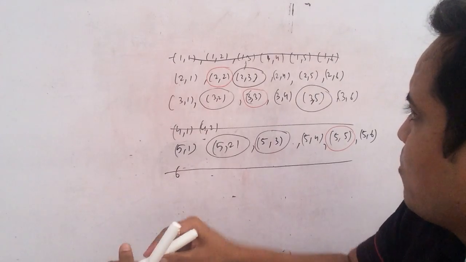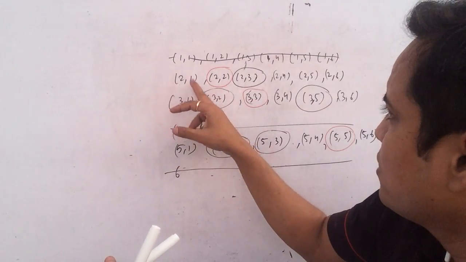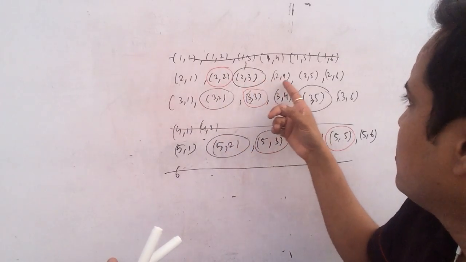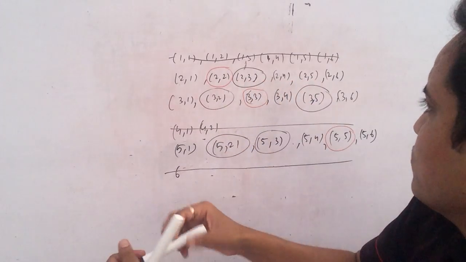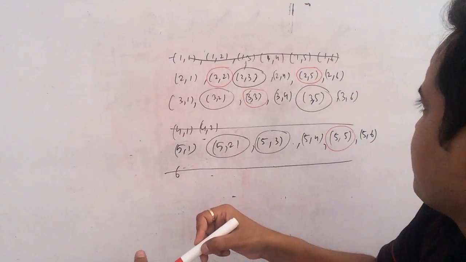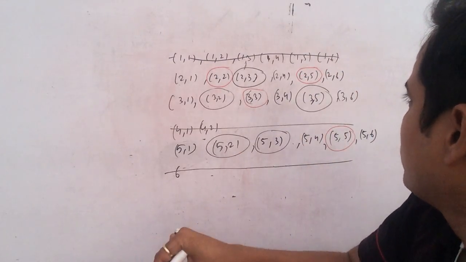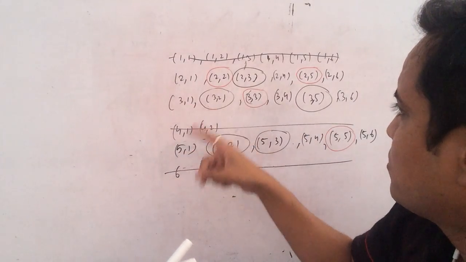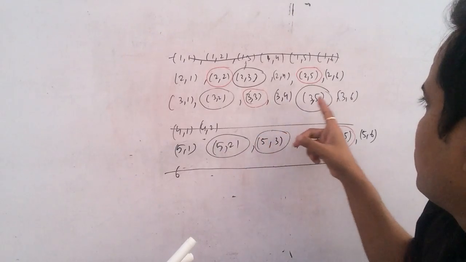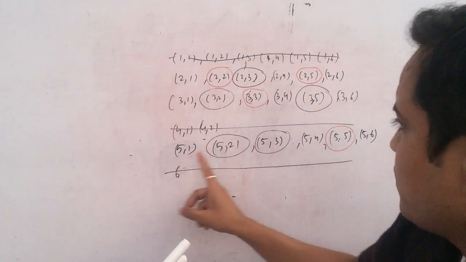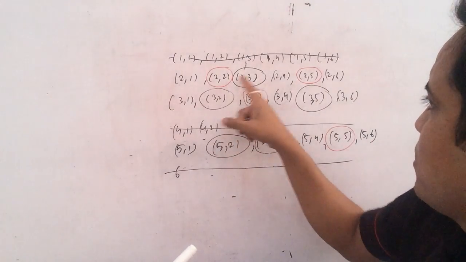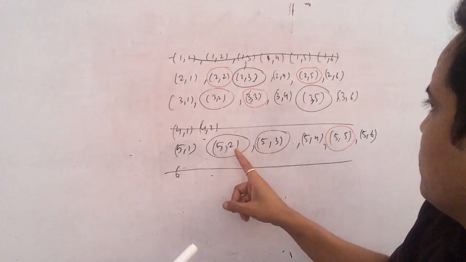So I have taken the cases where 1 is not prime, cut it. So we have only option 2 1. Check it out. 2 1, is it prime? 1 is not a prime number. 2 2, yes. 2 3, 2 5, this one is also okay. 2 5, yes, the prime number here. 3 1, 3 2, 3 3, 3 4, 3 5, 3 6, 5 1, 5 2, 5 3, 5 4, 5 6. So how many cases? 1 2 3, 1 2 3, 1 2 3.